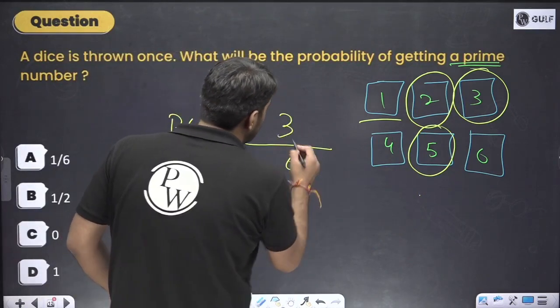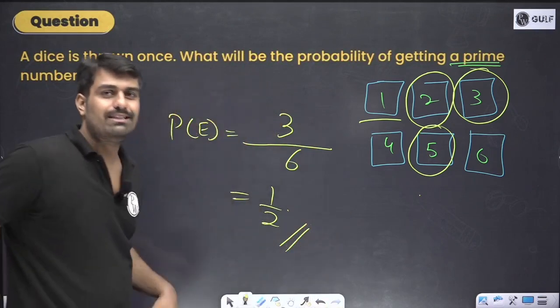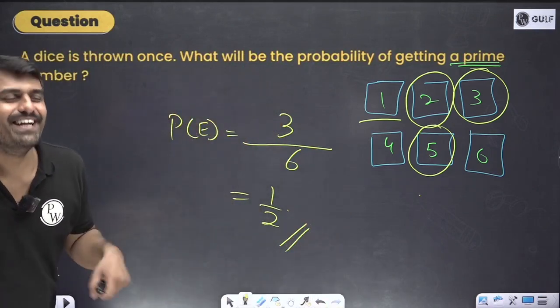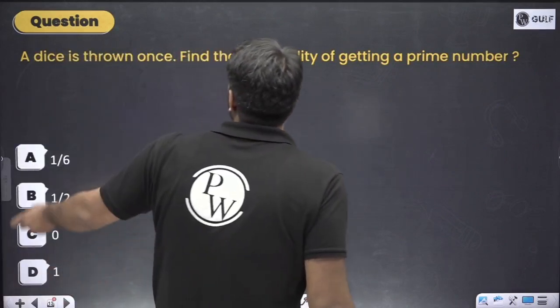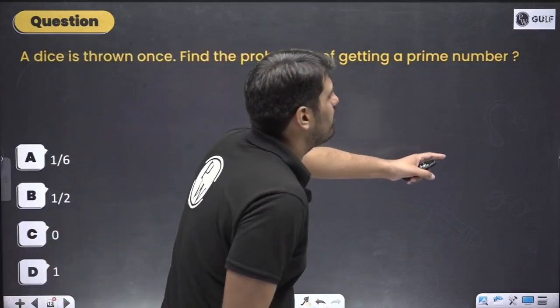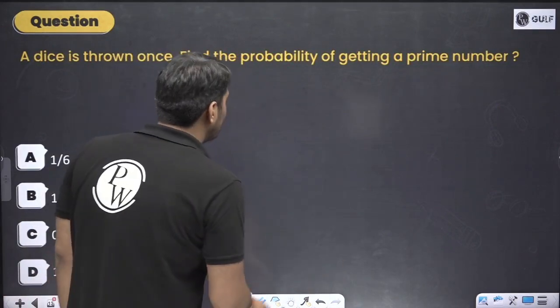So 3 by 6, the answer is simply 1 by 2. Clear cut answer. Simple thing, simple way forward. We also move forward to the next problem. This time they're asking, a dice is thrown, find the probability of getting a prime number. A repetitive question. Why go again? I don't know why it is there in the first place.